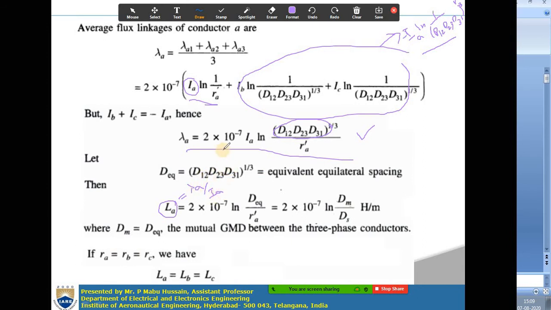If you substitute this expression, IA gets cancelled. The final one will be 2 into 10 power minus 7 ln D equivalent by RA dash. This can be written as 2 into 10 power minus 7 ln DM, the mutual GMD, by DS, the self GMD. You got this expression in previous lectures, where DM is nothing but D equivalent and DS is nothing but RA dash.